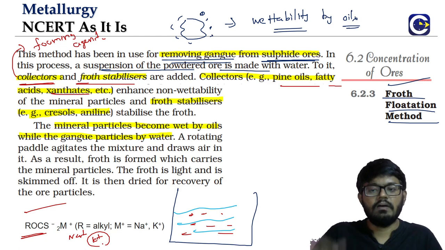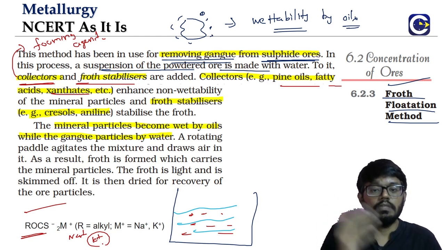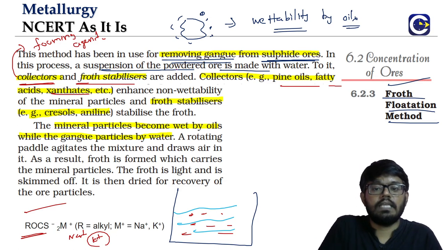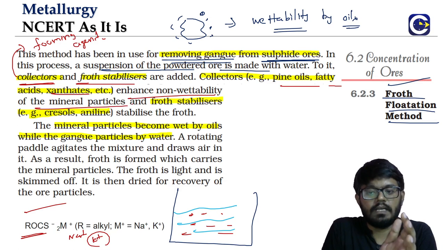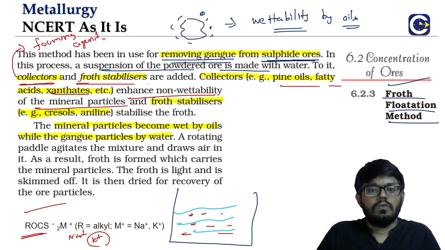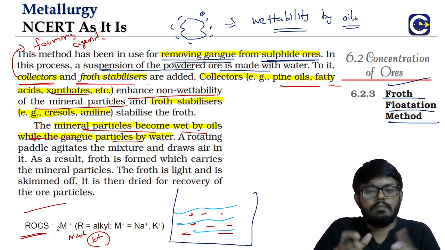Foaming agent. If you have a paddle and you bubble the air through it, you will see that the foam will get generated. And what they will basically do is enhance the non-wettability of the mineral particles. Basically all the mineral particles will be wetted more by the foaming agent, collector. So the mineral particles will be wet by the oils, while the gangue particles are wet by the water.